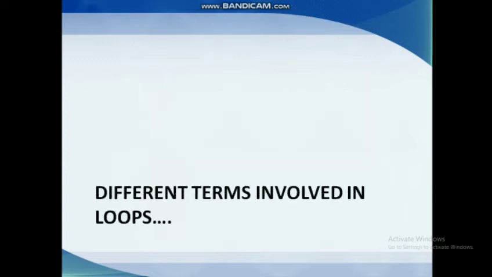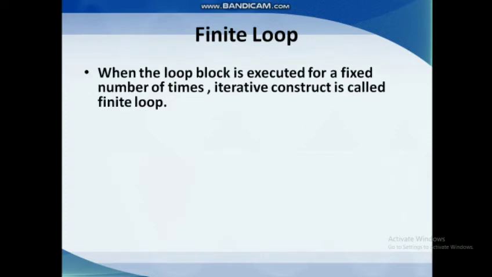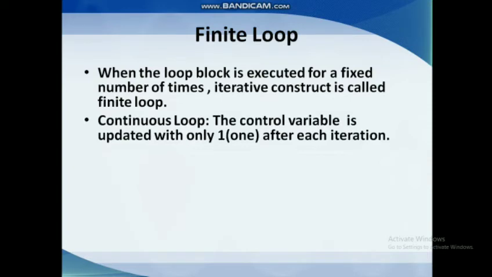Now let us see different terms involved in loops. First let us see what a finite loop is. So finite loop is again a term which we use while dealing with loops. So when the loop block is executed a fixed number of times, then the iterative construct is called a finite loop. So when we know the exact number of times the loop has to be repeated, then it is called a finite loop. So again it is divided into two, that is continuous loop.